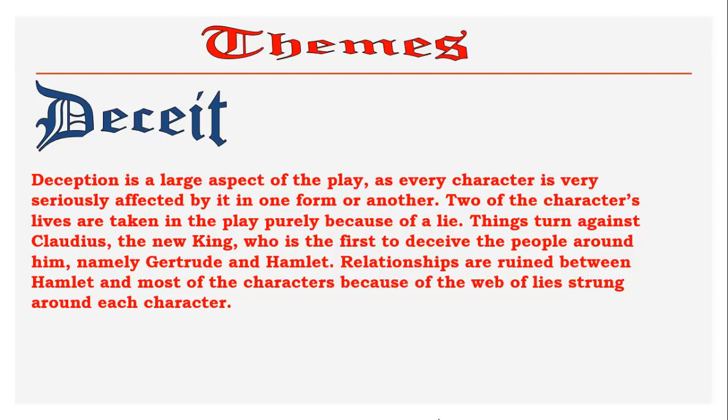At the beginning, when Hamlet decided to pretend that he was mad, he was deceiving everybody, including Claudius and his mother. And even before that, Claudius deceived everyone in Denmark, and he told them a false story about the king's death. He told them that the king died because of a bite of a snake. But the true story is that he killed his own brother.